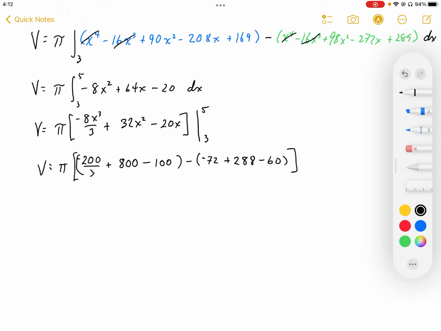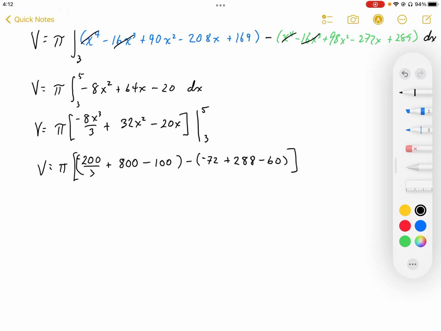Okay, so here is our expression. I'm just going to plug this all into the calculator. Negative 1000 divided by 3 plus 800 minus 100 minus negative 72 plus 288 minus 60.